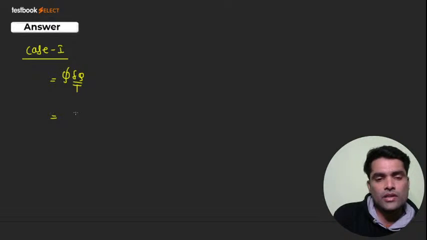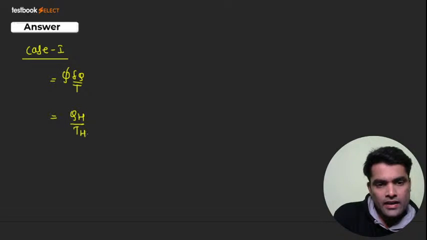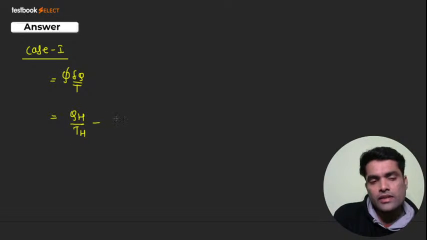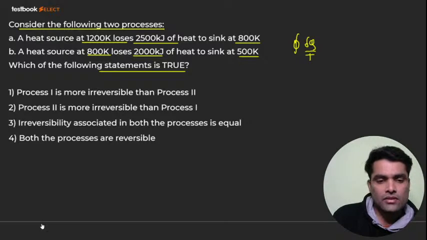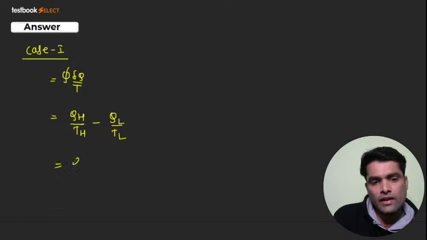that means QH by TH, and it loses, that means rejection, that is negative, divided by QL divided by TL. So my dear, QH is how much? QH is 2500. So you have to put the value 25, just simply put the value, get the answer.